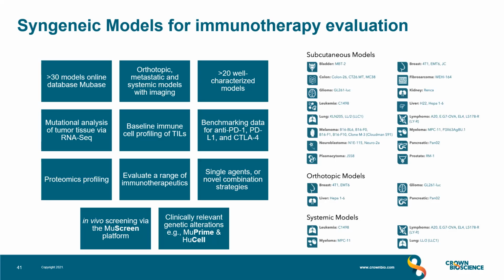Now, you can evaluate a range of different immunotherapeutics, including checkpoint inhibitors, vaccines, oncolytic viruses, microbiome modulators, so we have germ-free capabilities, cellular therapies, and other immune modulators. And you can do this in combination as well. But there are some limitations. This is murine biology that is not entirely predictable of clinical response, and you can only test mouse surrogates or those cross-reactive agents.